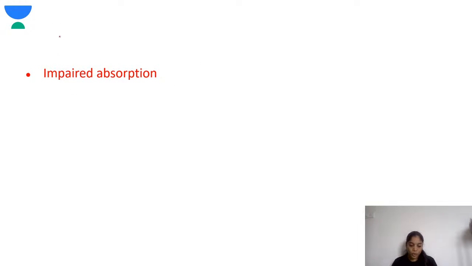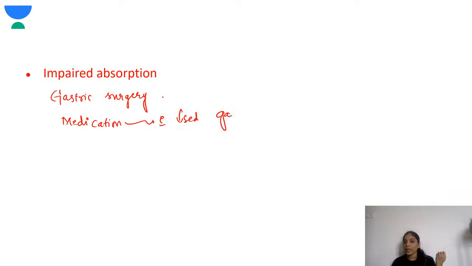Next, impaired absorption. Impaired absorption could be, one, if there is any gastric surgery, or medications which can impair gastric acid secretion, like proton pump inhibitors and antihistamines like ranitidine. These medications decrease gastric acid secretion, so they can cause impaired absorption of vitamin B12.